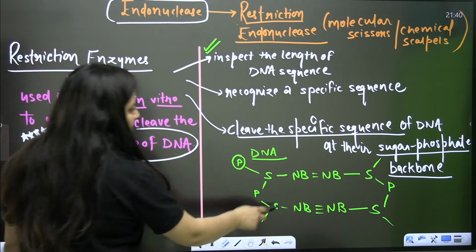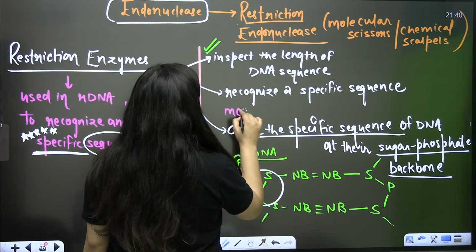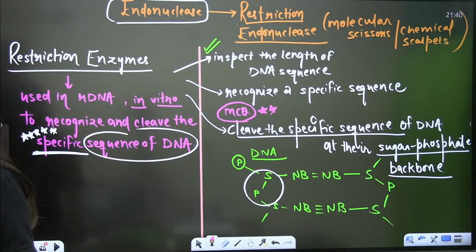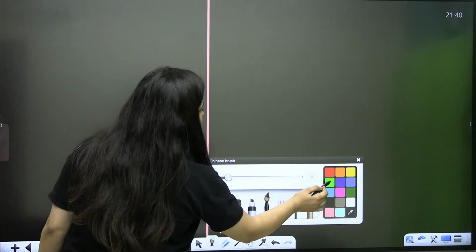So it is going to break here in the sugar phosphate backbone. So it is another important MCQ. Don't miss this part. And now another point is which sequences are cleaved by the restriction endonucleases.